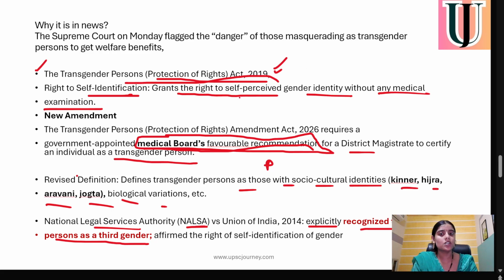But now because of the misuse of this Act, the government is trying to make it bound with medical board examinations so that there is proper use of this Act. Proper benefit can be given to this community, and there should be no loopholes in the system. So that's why the government or the Supreme Court is putting pressure to include a medical board for verification that the individual is a transgender person. So this was the whole context.